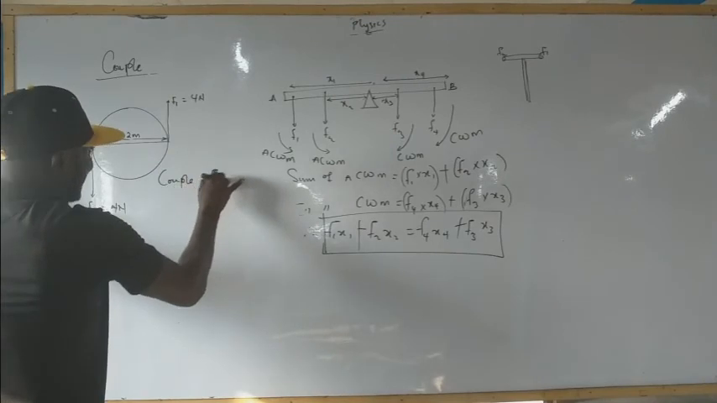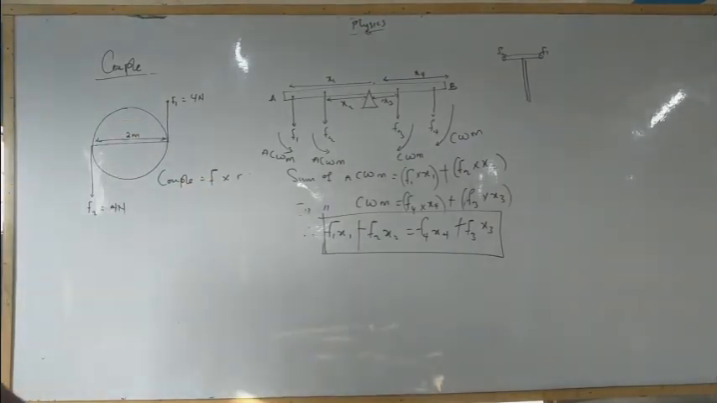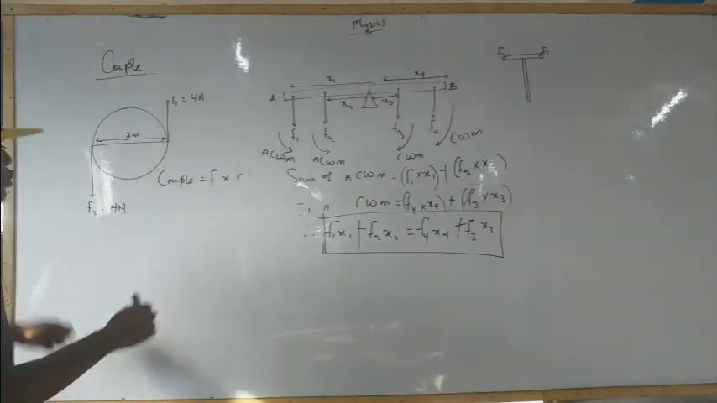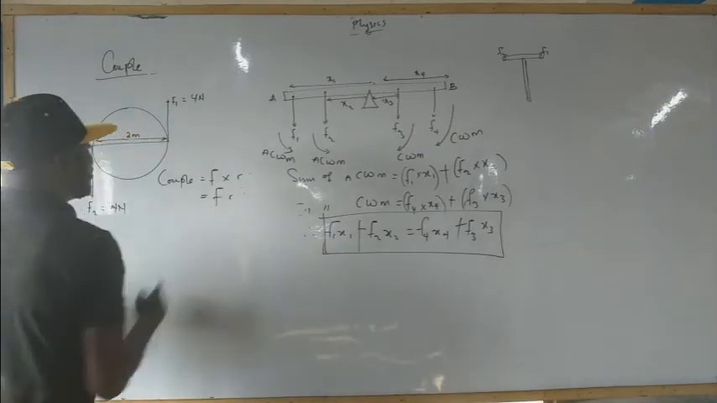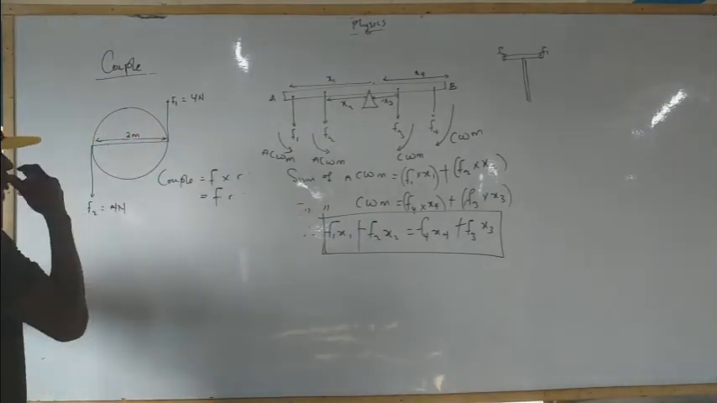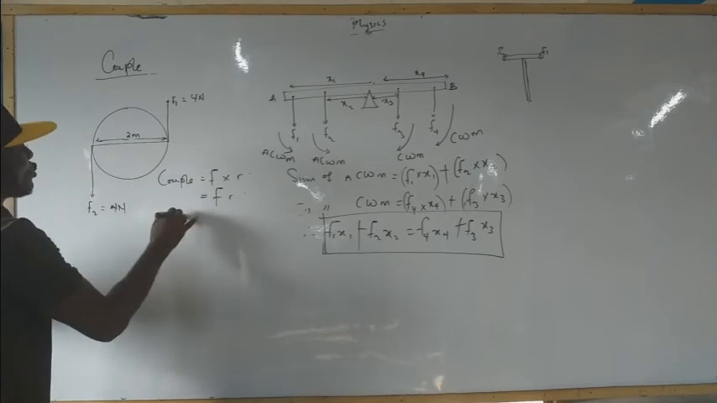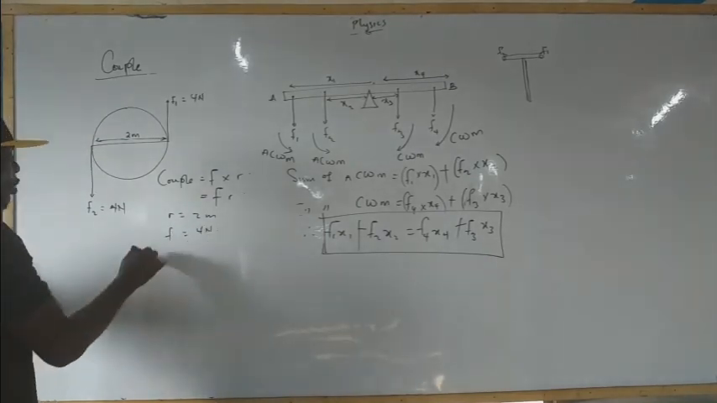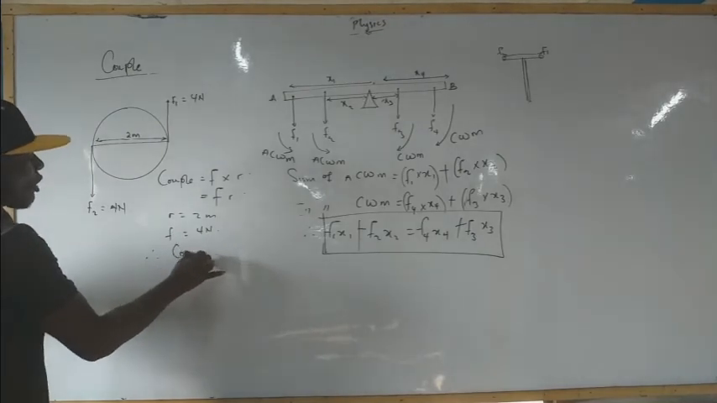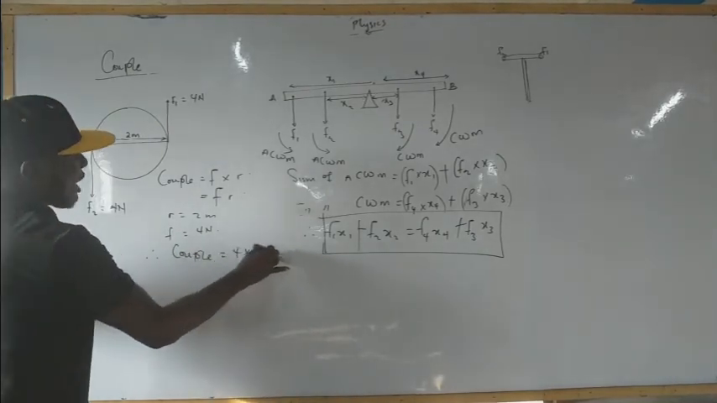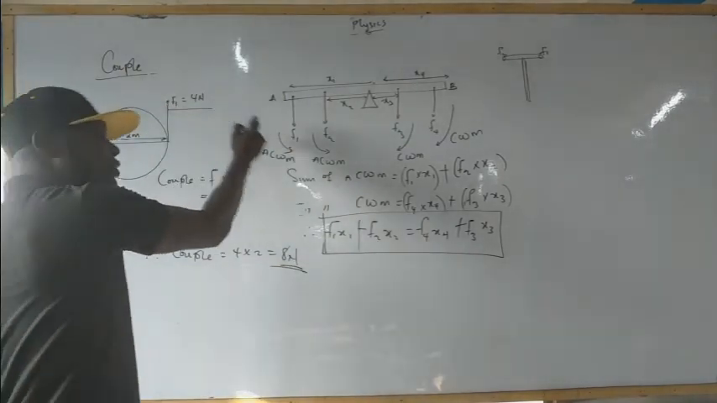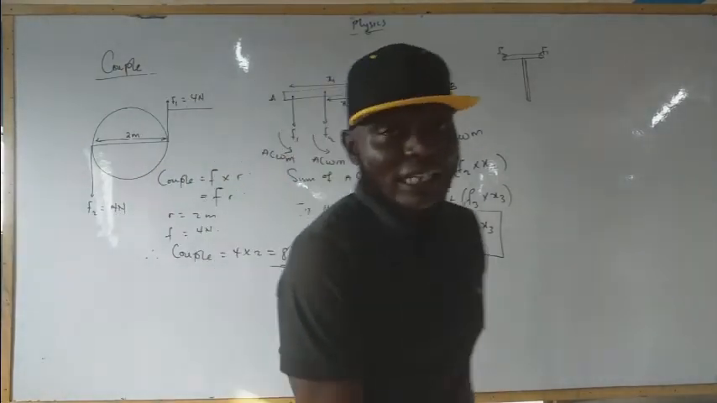Couple equals F times R. We're picking one force because the two forces are the same, so this will be equal to F times R. Relating this now to the formula and the question: R is 2, F is 4 Newton. Therefore, couple equals 4 times 2, and that gives 8. 8 Newton? Because we are talking about force, in Newton.